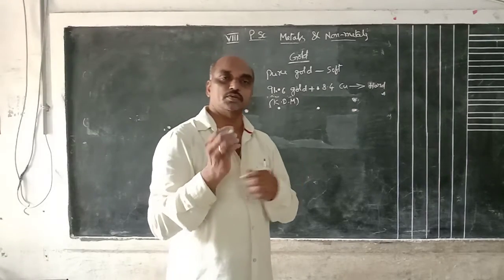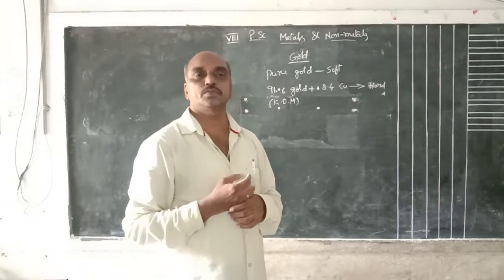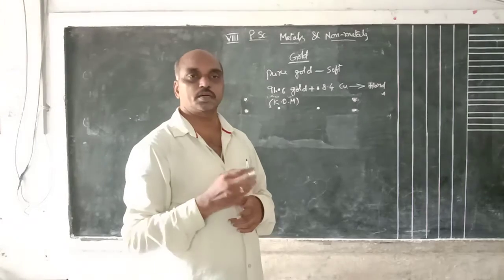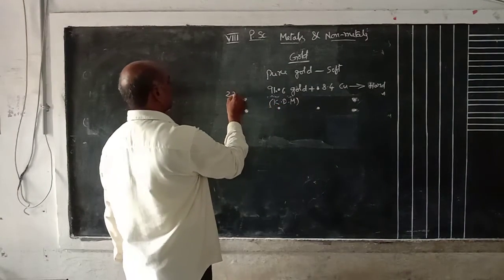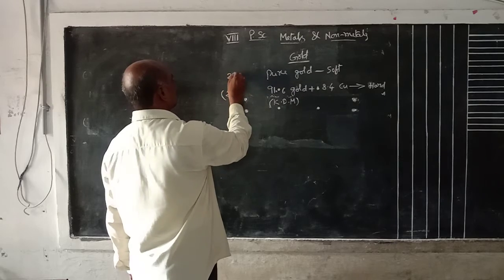That means sheets or wires, there is no problem at all. It is not easily breakable, very hard. This is called 22 carat. This is called 24 carat.